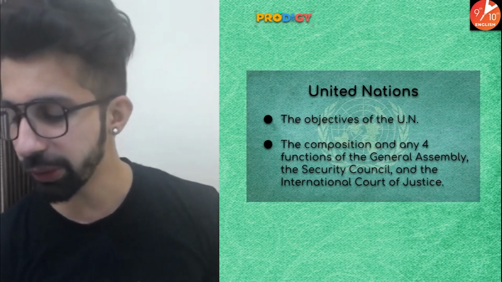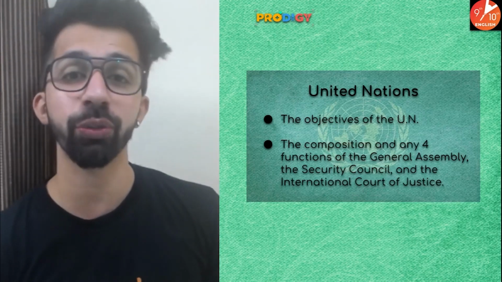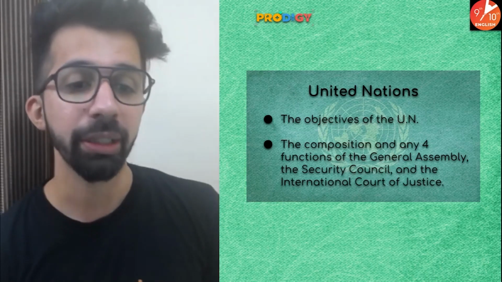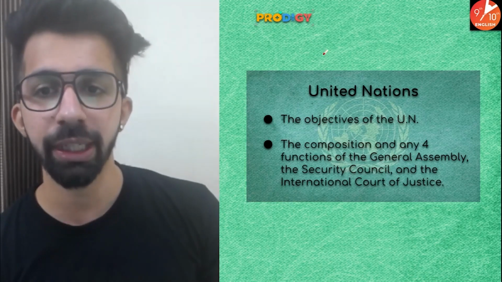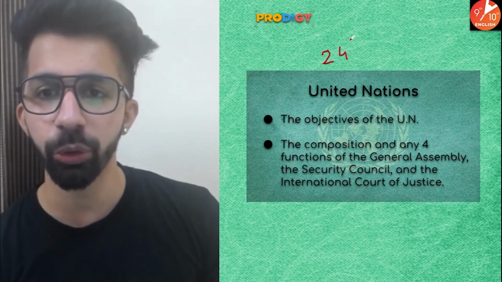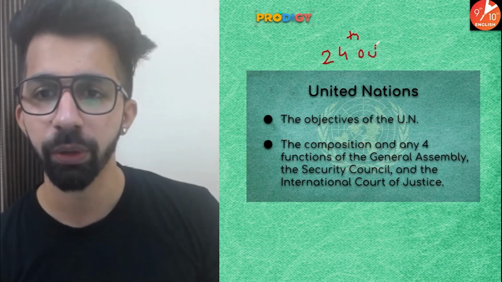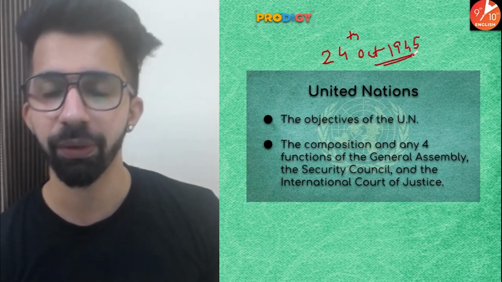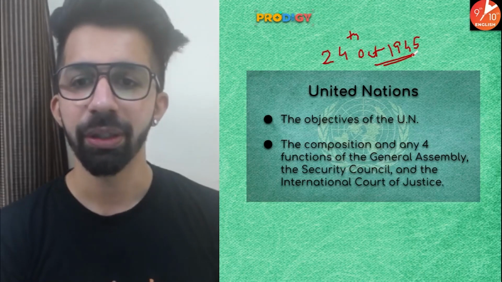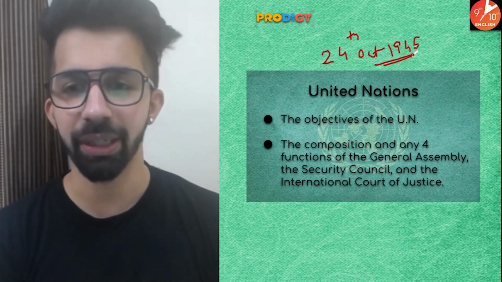So people, United Nations was formed on 24th of October 1945. Let me write it down. All right. So we can say that United Nations was formed on 24th of October 1945.